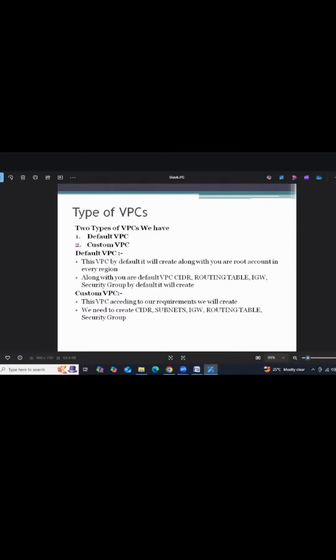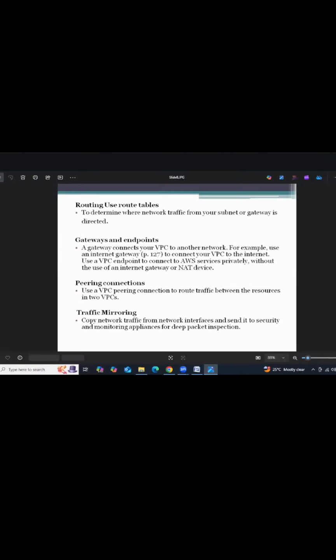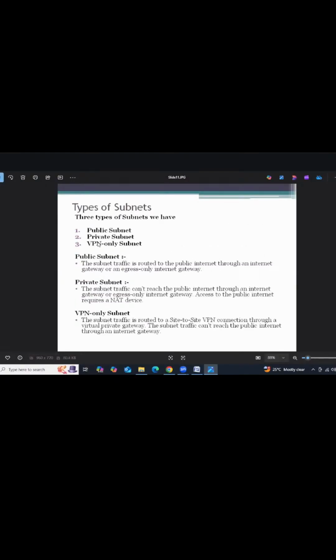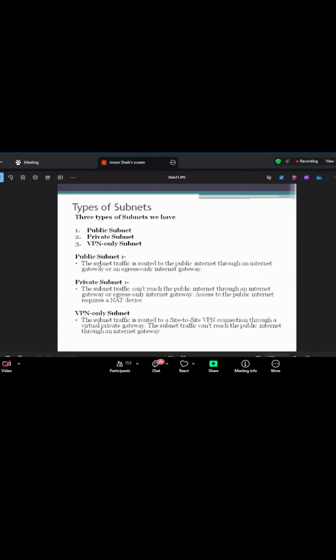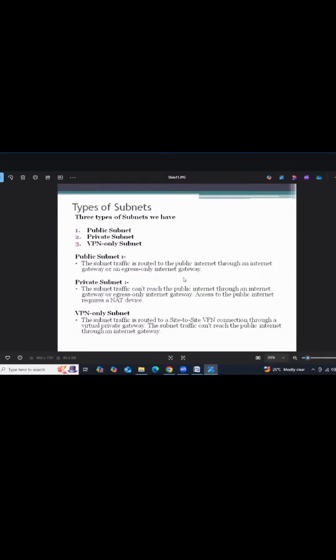So default VPC and custom VPC are finished, right? So public subnet and private subnet. Coming to the public subnet, we have the internet gateway. With the help of this internet gateway, we are going to allow the internet into the public subnet. If you launch the instance into the public subnet, we can access it remotely with the help of putty, right? But coming to the private subnet, exactly where we are going to use it, I'll tell you.